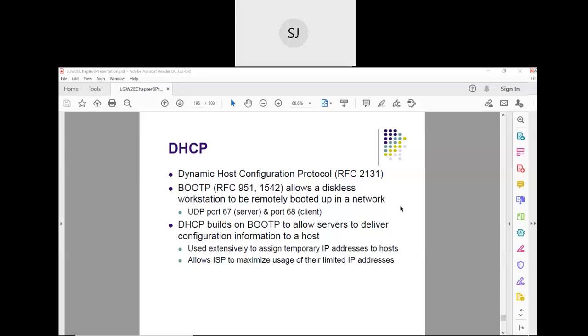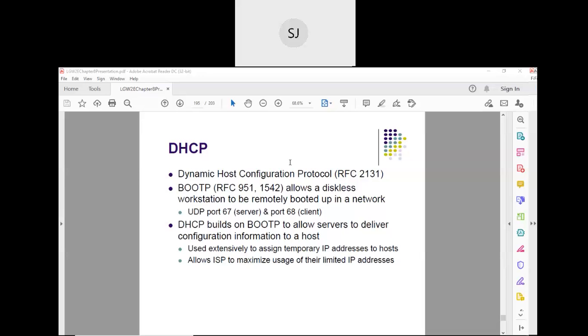Right. So any doubts you have regarding this internet routing? RIP protocol, OSPF protocol, and BGP protocol, right? So these are the three things that are part of internet routing, right? So now we'll start with DHCP.